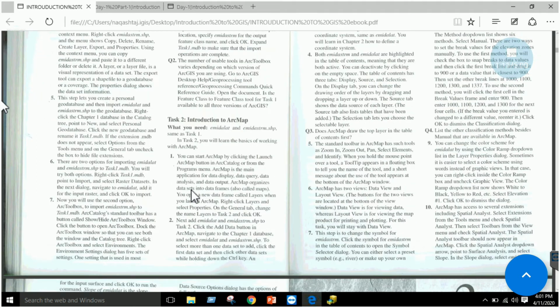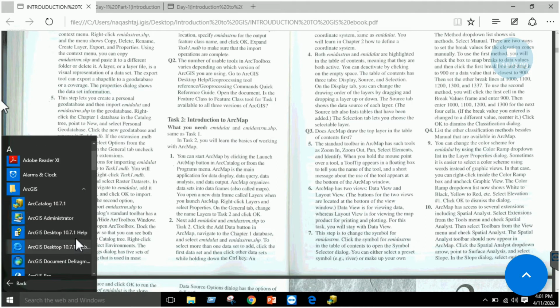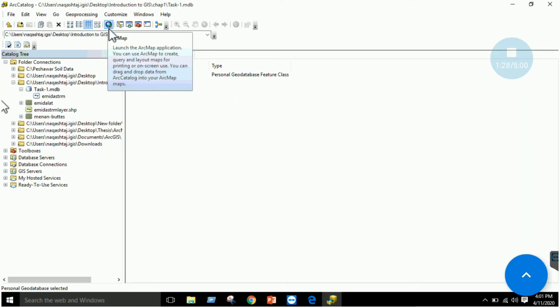Now the next section is to deal with ArcMap, right? You can start ArcMap in two ways. First is to go to the ArcGIS section and click on ArcMap, right? And the second is to just click on this window which is displayed over here.